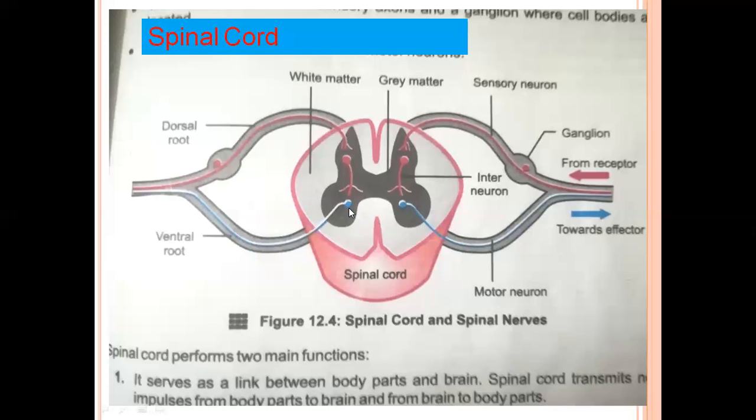Now you can see the point from where a spinal nerve arises from the spinal cord. From the spinal cord, these are the two roots. These roots are called dorsal root and ventral root. And when these two roots unite, they form one mixed spinal nerve. Here, this is the mixed nerve. You can see in detail in the next diagram.